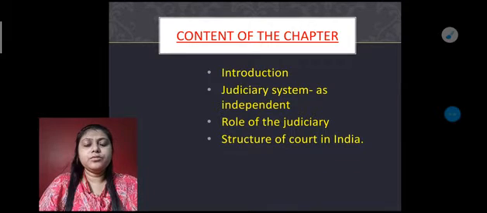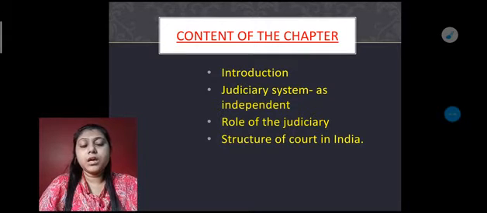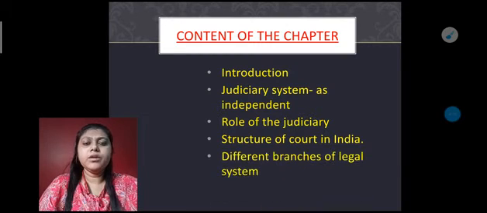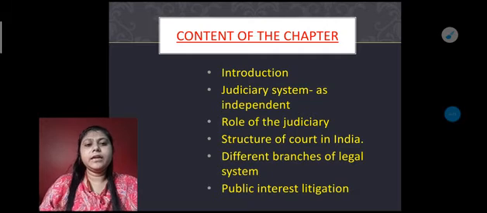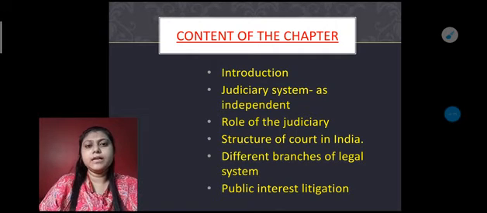Then you have to go through the structure of the courts in India, that is, in our India, what are the types or the structure of our Indian court system. Then you also learn about the different branches of the legal system, and at the last you get an idea about public interest litigation, that is PIL.